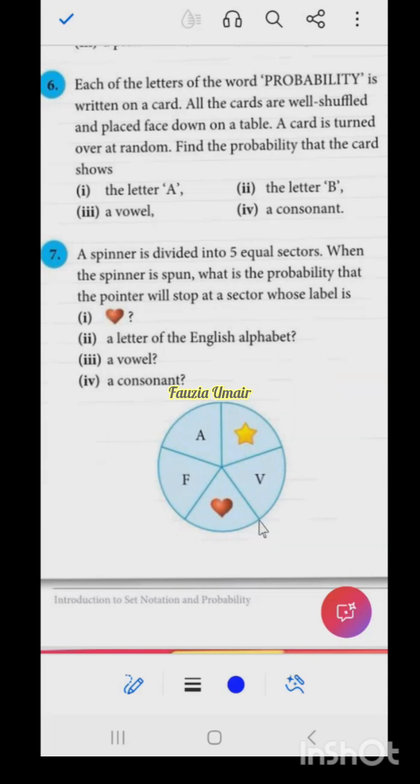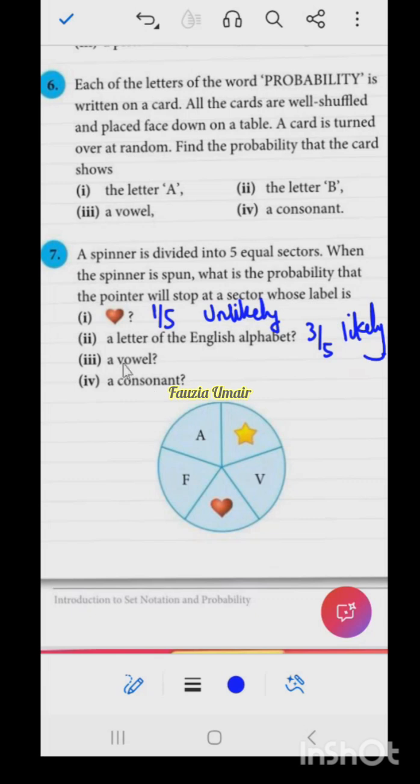Ma'am, 1 by 5. Very good, 1 by 5. It is unlikely. Very good. Now a letter of the English alphabet, 3 by 5. Very good. So this is now likely, because it is more than half.